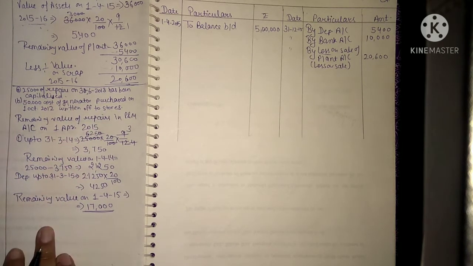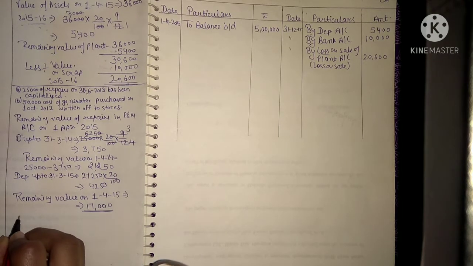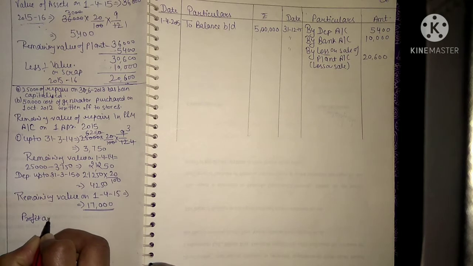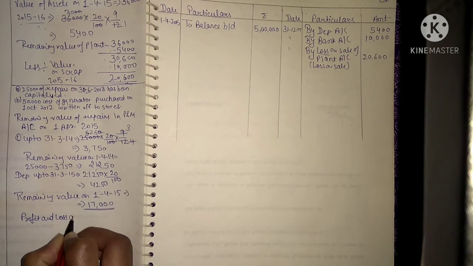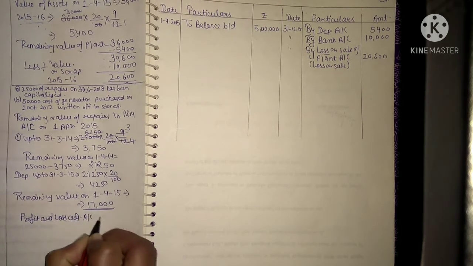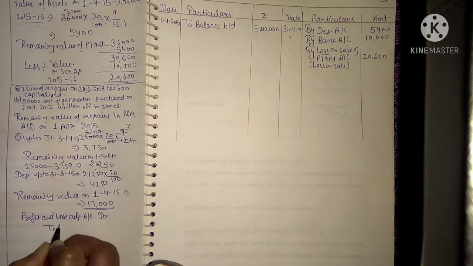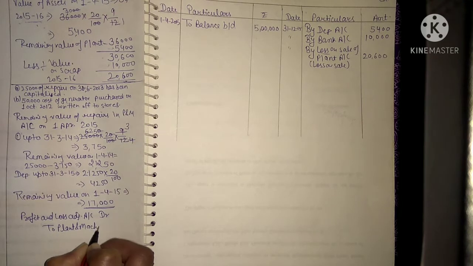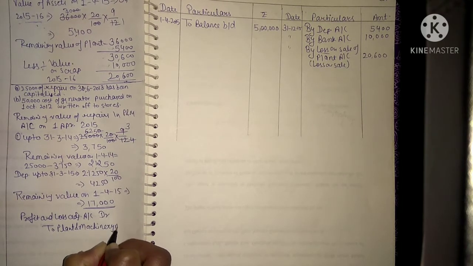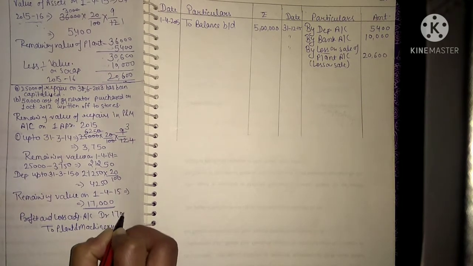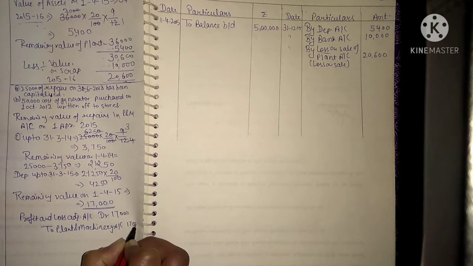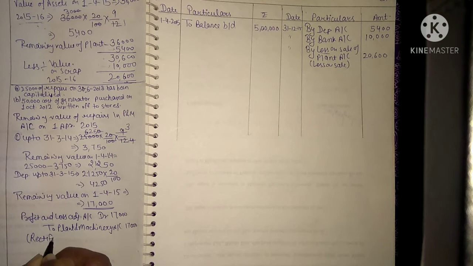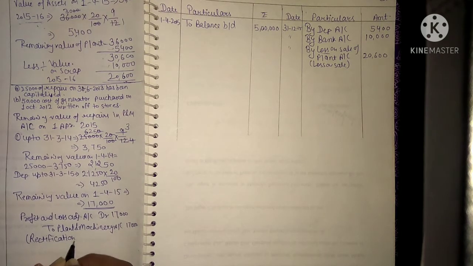So instead of debiting your repairs account, we will debit your profit and loss adjustment account, debit to plant and machinery account. So amount to be entered is 17,000 and 17,000 here. Okay. So this is your rectification entry for repairing error.